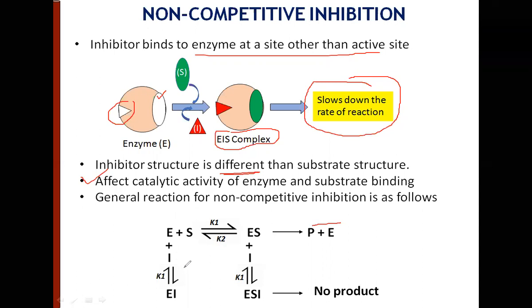This is the normal course. The non-competitive inhibitor can bind to the free enzyme, forming an EI complex, thereby affecting substrate binding. Or it can bind to the enzyme substrate complex, forming an ESI complex, affecting the catalytic activity. In both cases, no product is formed, or product formation slows down.